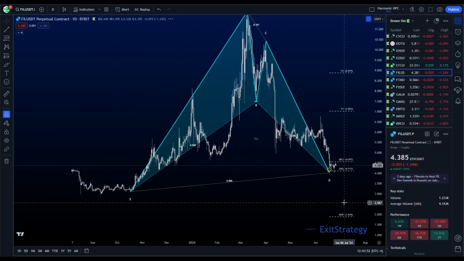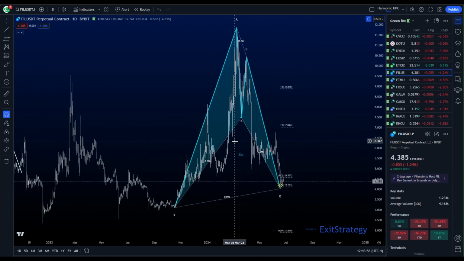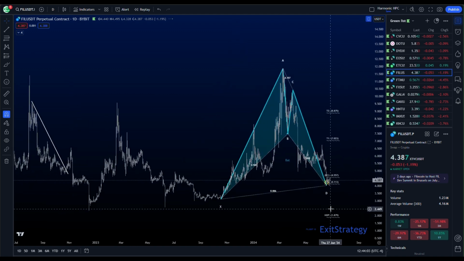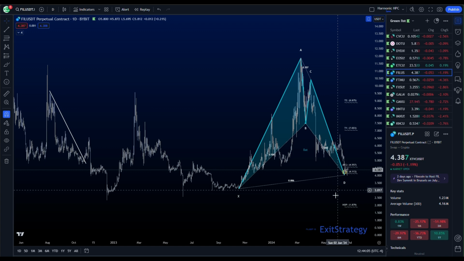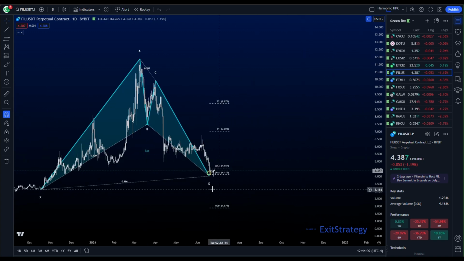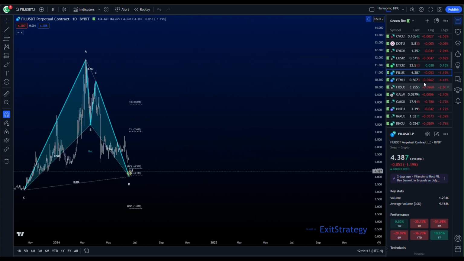Filecoin. Filecoin has a daily bat pattern like so many other tokens do. This one did not complete with the wick down, but it did get that same rollover that all the alts seem to have gotten. We are near the lows, but we're holding a higher low. If we can continue to do that and roll over and roll back up, Filecoin could come back up for another test of this upper range.